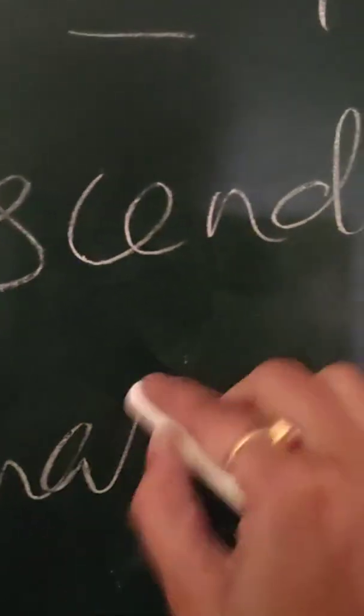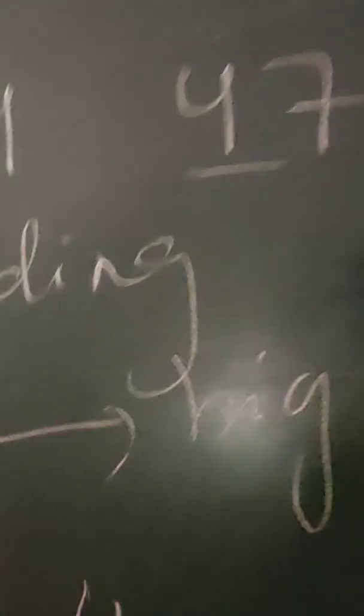Now I have to arrange them in ascending order. Ascending order means from small to big. Now, which one out of these 4 digits is the smallest? Definitely it is 4. After that, next thing that you come across is 5.